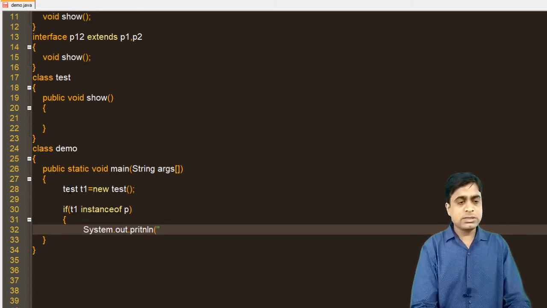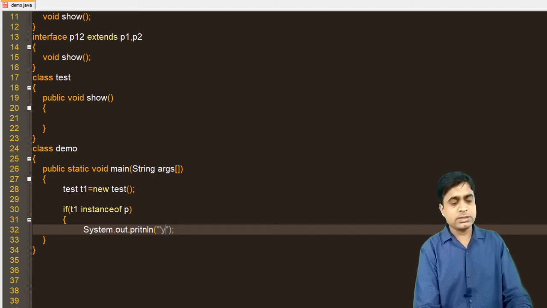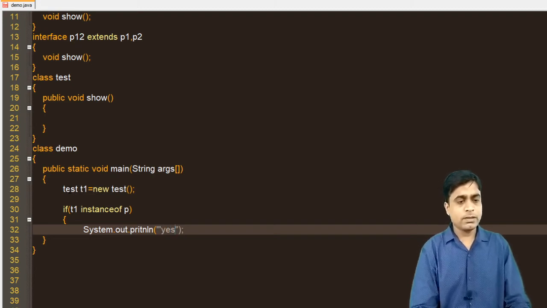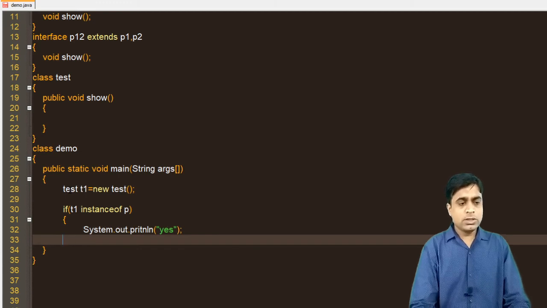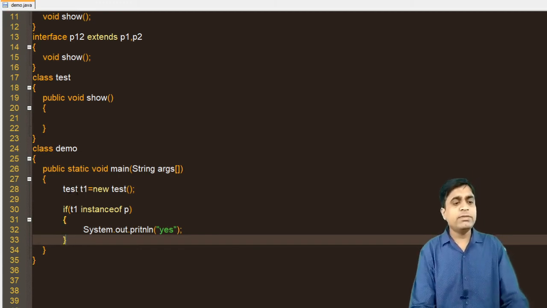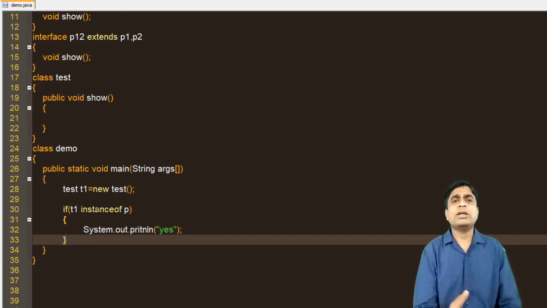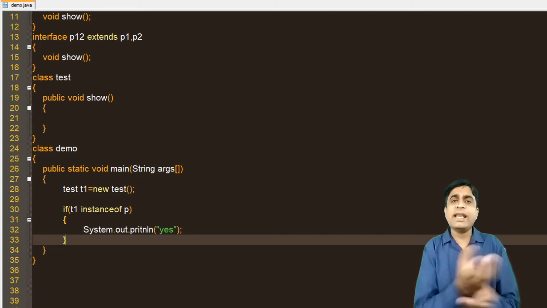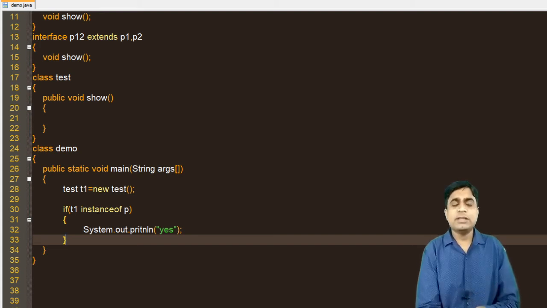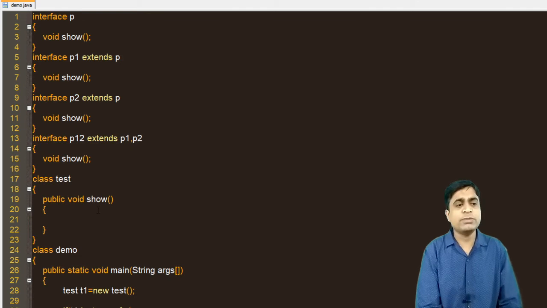So I am just writing down the message, that is the yes. Okay. So now, what does T1 instanceof mean? We are checking that T1 can access the property of P. That means Test can access the property of P. So this will return true.